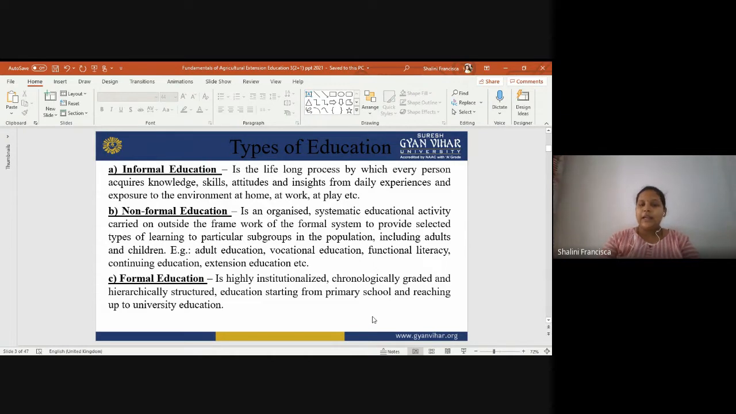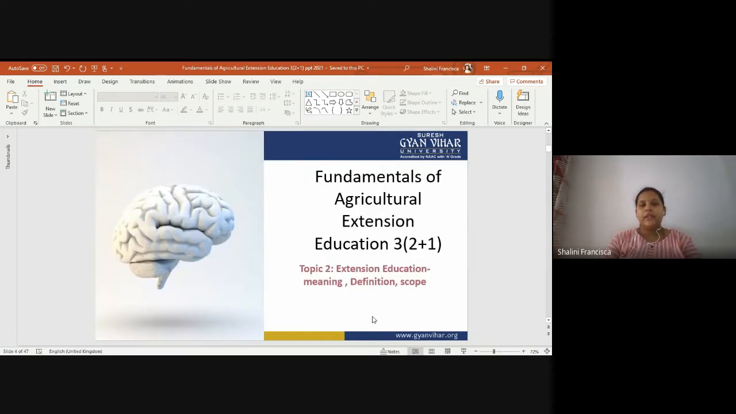There is a grade hierarchy: if you are A grade you are excellent, B grade means very good, C means good, and D means fair, meaning you need to study more and acquire more knowledge. This type of formal education system starts from the basics, our primary schools, and reaches up to university education. So these are the types of extension education.